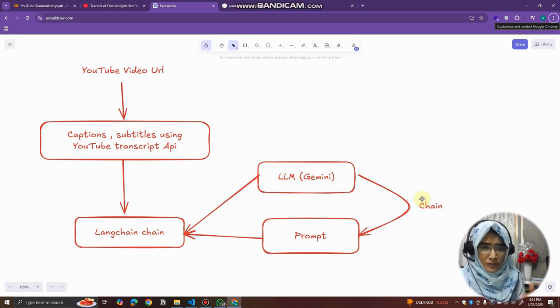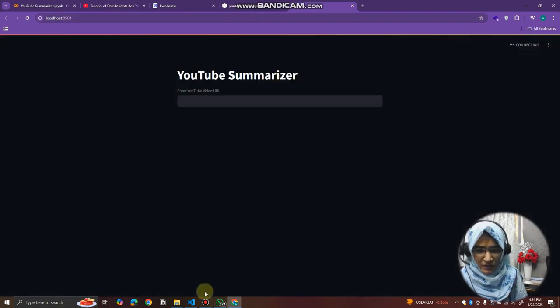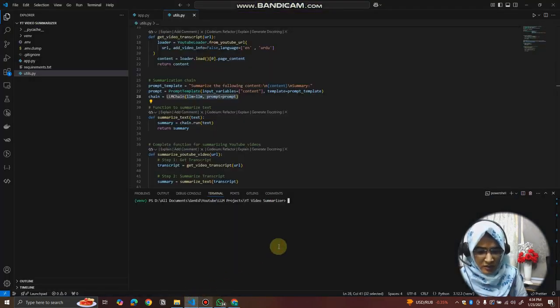Now let's move towards the code so that we can see how we can convert the system design into the actual code. But before that, first let's see the demo so we will understand the thing we actually want to do. This is the demo. First I need to run the file. Let's run it.